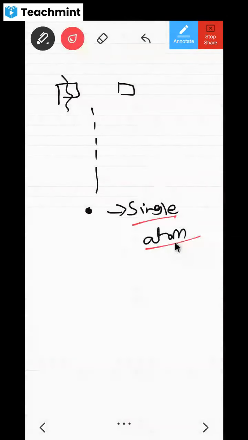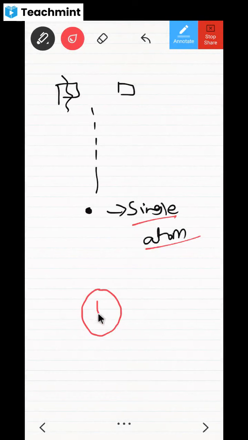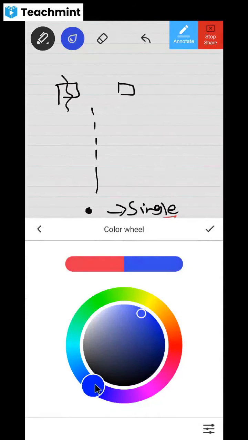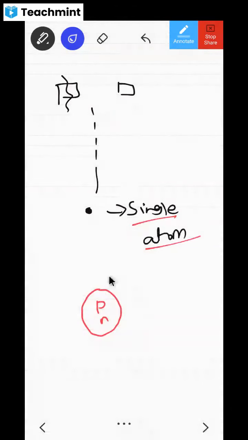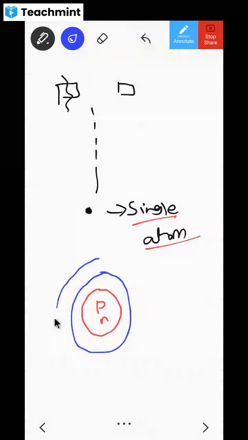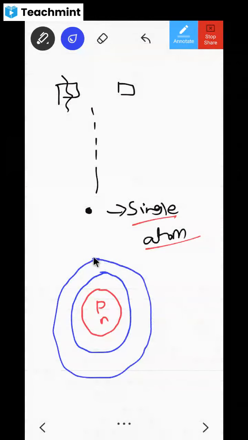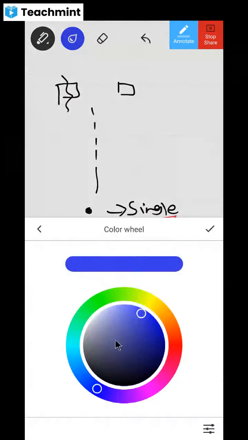Yes, sir. Tell me, now in that single atom, what is happening? We have something called the nucleus. You know about this nucleus, where proton and neutron are there. They are deep inside, so we cannot do anything with that. And after that, we have different shells, different orbits. In those different orbits, what will be roaming? All these electrons will be roaming around, right?